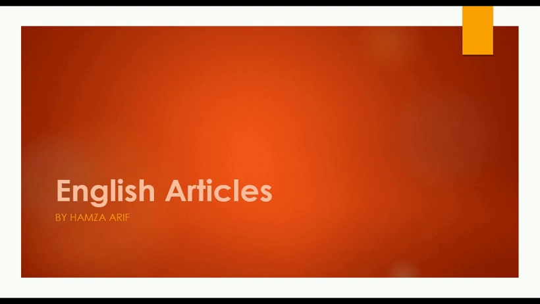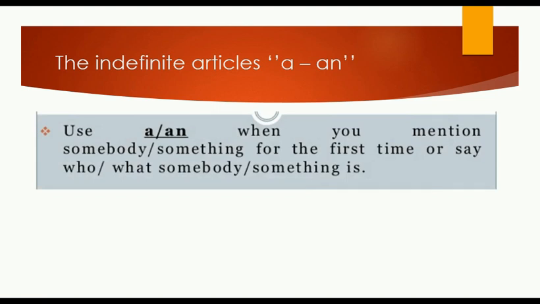Today I will talk about a very important lesson, which is the English articles. First, we will start with the indefinite articles, which are a and an. We use the indefinite articles a and an when we mention someone or something for the first time. For example, John bought a car.